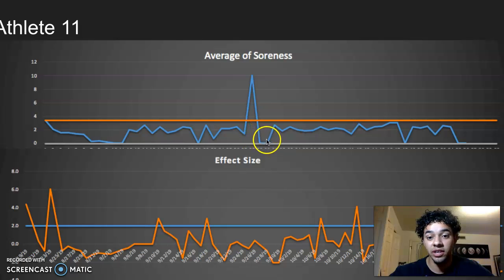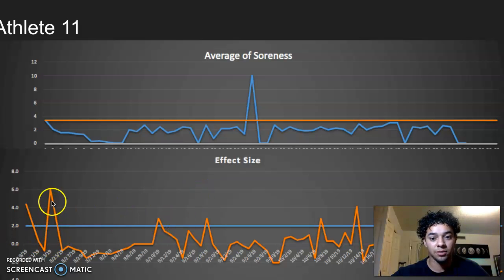Because you can see they get really sore, and then it drops back down, and then they're hanging around this upper limit, which is not good. Your soreness does not need to hang around the upper limit, okay? That does not allow for adaptations to be made.